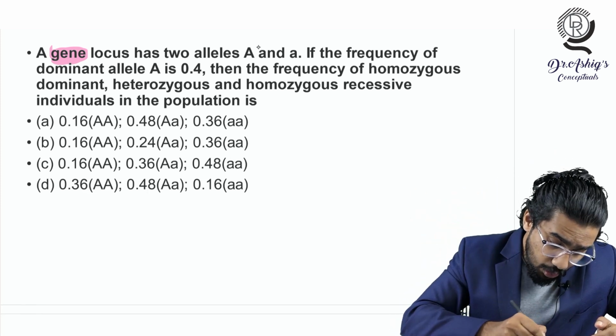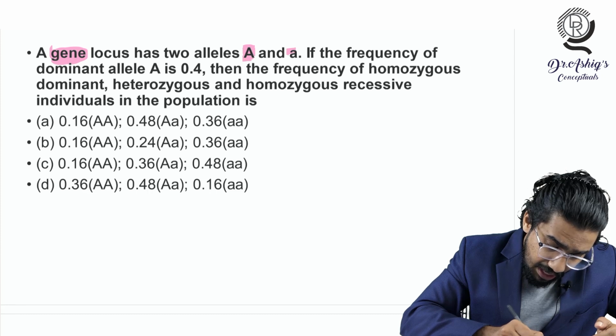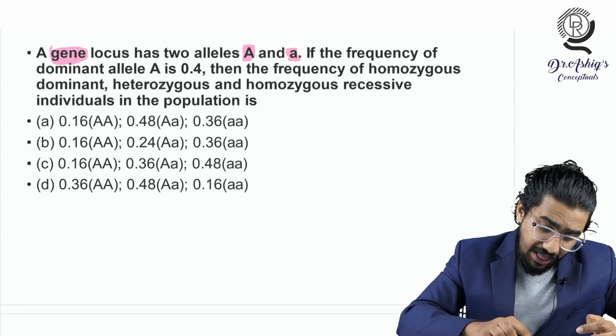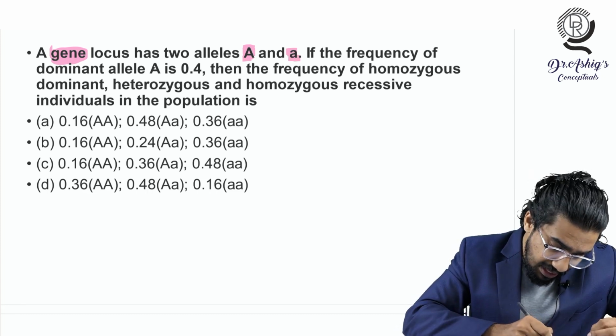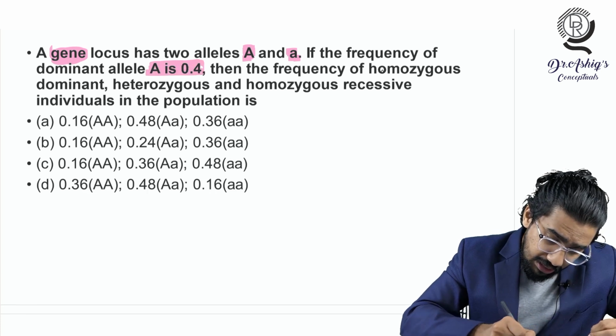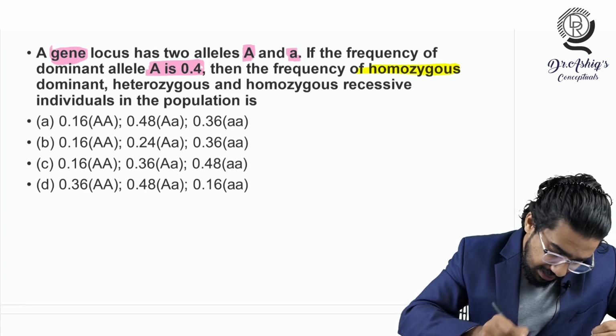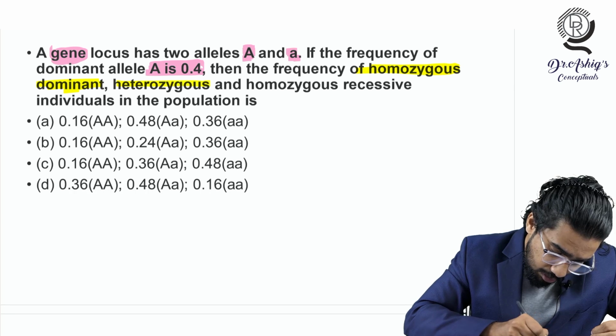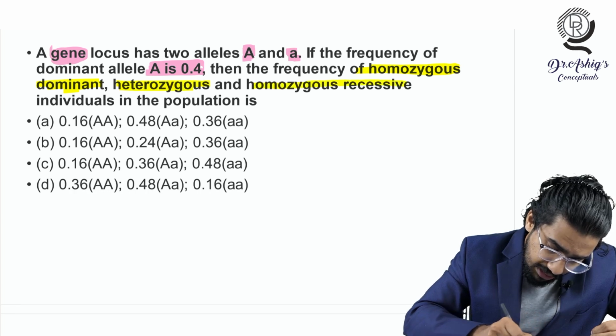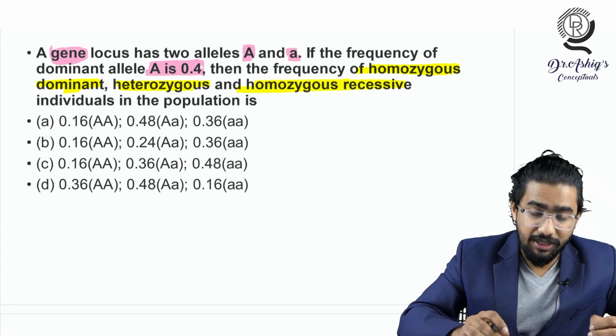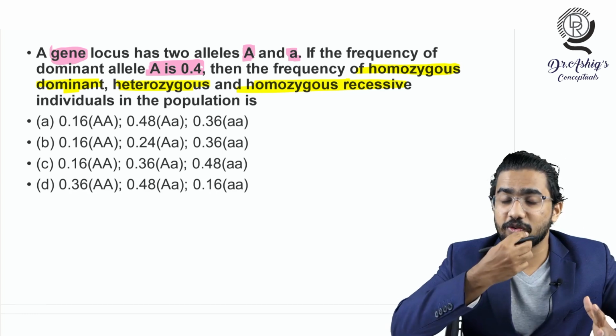They are telling like two alleles. One allele is capital A, another allele is small a. And they are giving that the frequency of the dominant allele capital A is 0.4. See that it is 0.4. Then in the question they are asking for the frequency of homozygous dominant individuals, heterozygous individuals and homozygous recessive individuals. So what will be the frequency of these individuals?